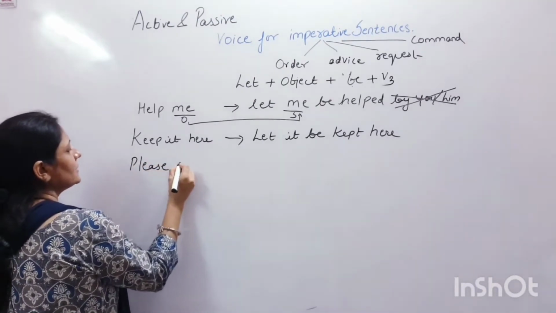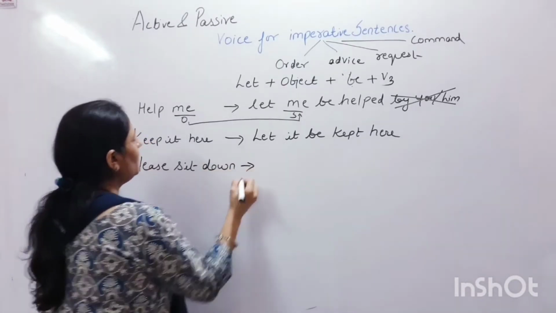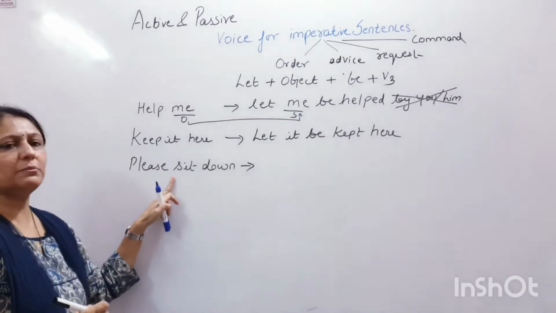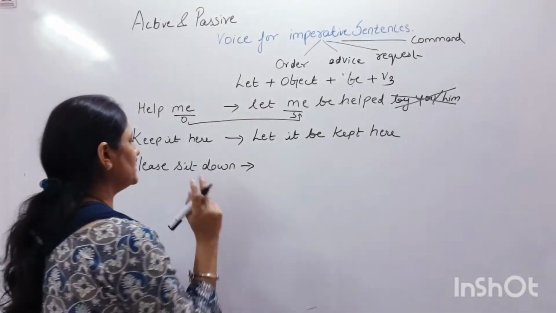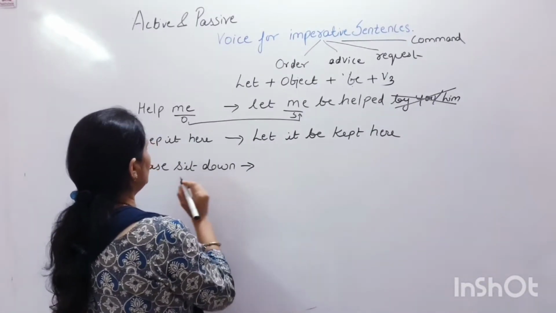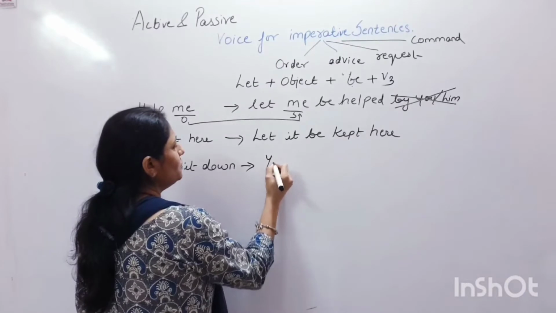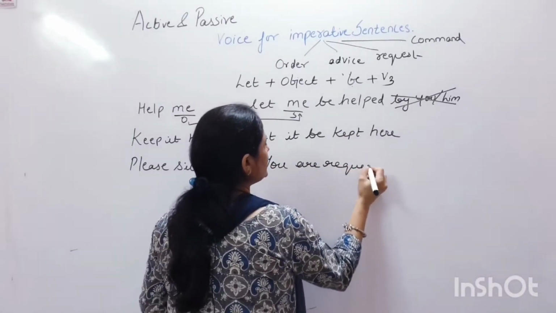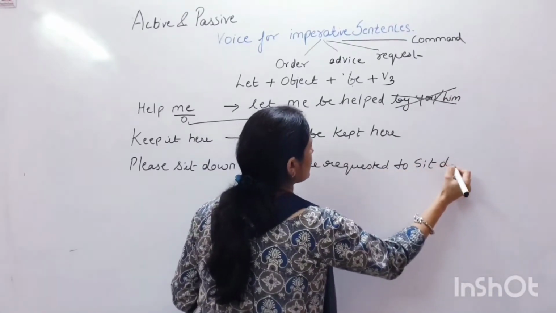Please sit down. Now again, this is a request sentence. It can be changed in two ways when it comes to passive voice. Firstly, please sit down can be written as: you are requested to sit down.